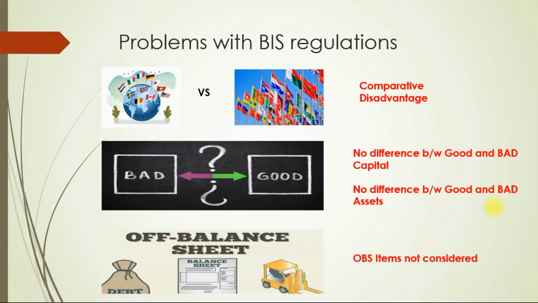Another flaw was that off-balance sheet items like derivatives, letter of credits, bank guarantees, which forms a very big part of bank's business, were not considered.